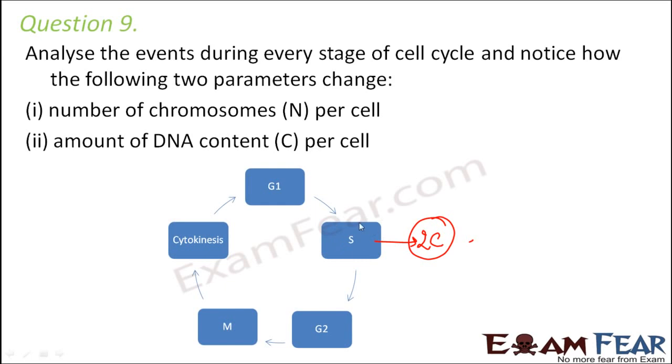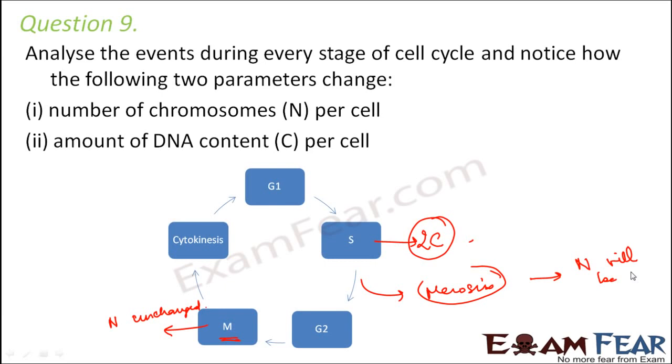So basically the DNA content changes during S phase, when it gets doubled. The number of chromosomes, N, will remain unchanged if it is mitosis. But in meiosis, the number of chromosomes will be halved.